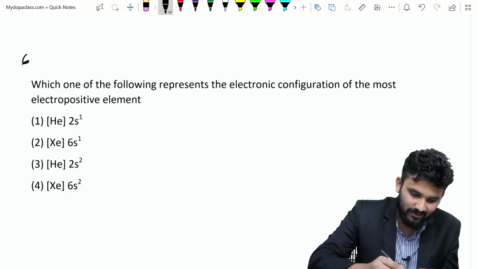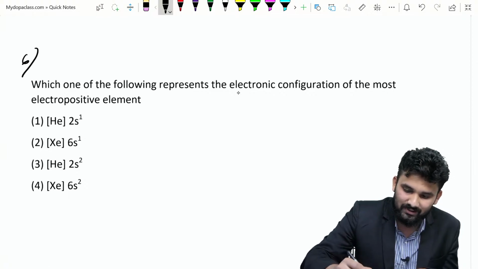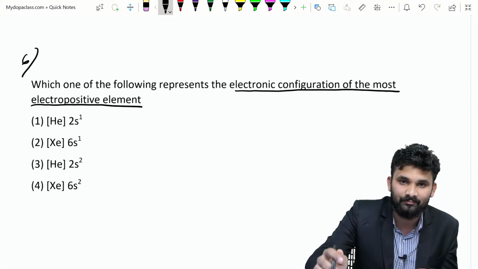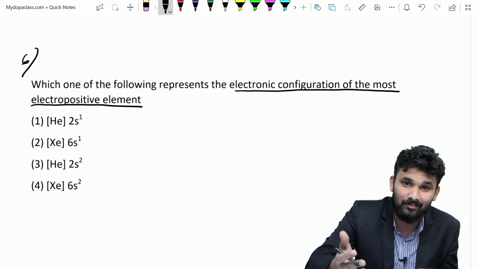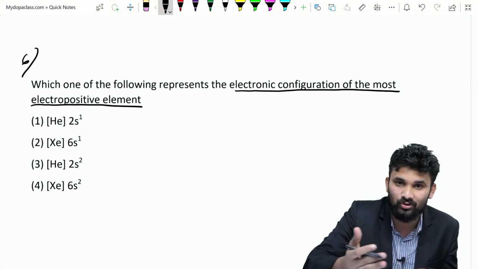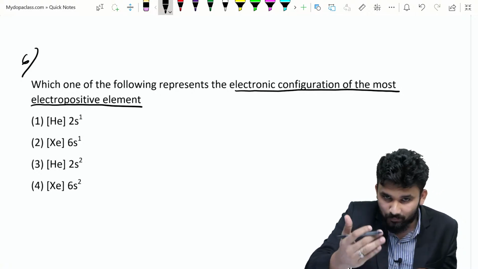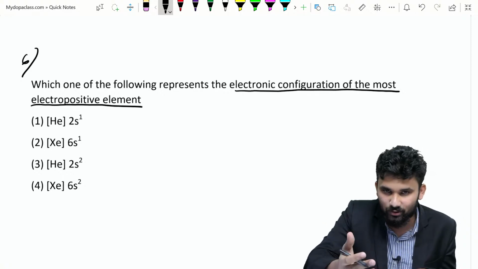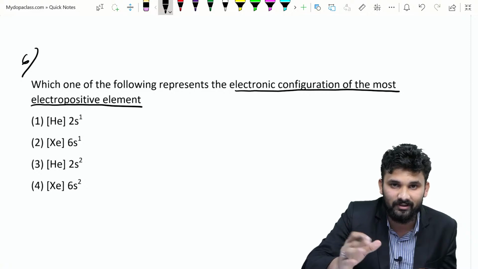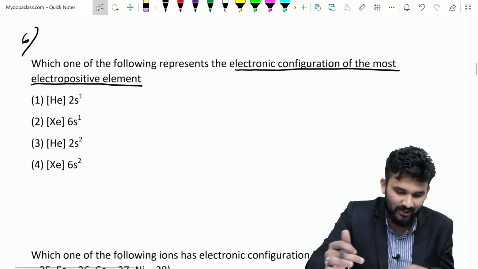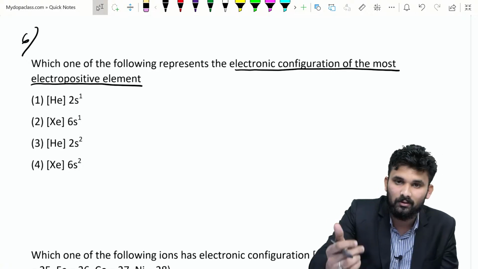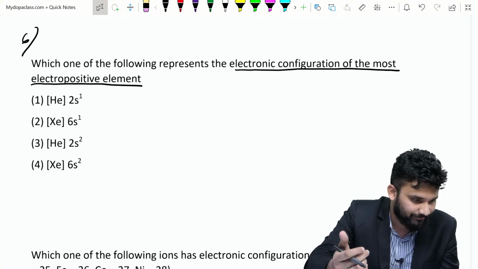Which of the following represents the electronic configuration of the most electropositive element? The alkali metals are the most electropositive elements. From top to bottom, the electropositivity increases. So the first group element at the bottom will be the most electropositive. You can put your answers. Option 1, option 2, option 3 and option 4, which is the most electropositive element?